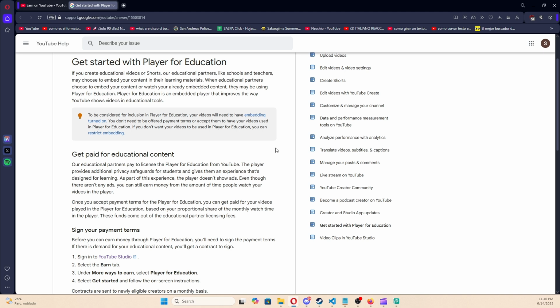This option to activate, basically what it does is offer your educational content to certain educational groups, such as schools or teachers, without ads, and in return you will receive a certain amount of money from the fund that YouTube has reserved for people who have activated this option and whose videos are being consumed by these institutions. Basically, you do not lose money, but you win an extra, because you will continue to earn money for the ads shown to the general public, and also as an extra, you will also get an amount for offering your content to these educational groups.